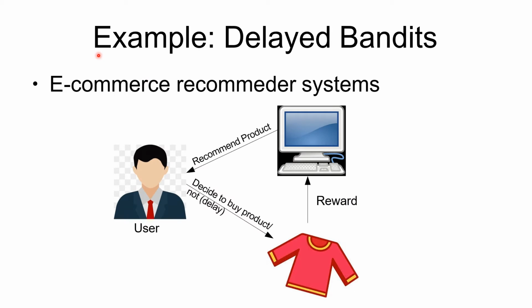Let us now consider an example for the delayed bandit setting. The example we consider is that of an e-commerce recommender system. The recommender system recommends a product to the user. The user then takes some time in deciding to buy the product or not. The recommender system then receives the reward if the user buys the product. Thus, this reward is naturally delayed.